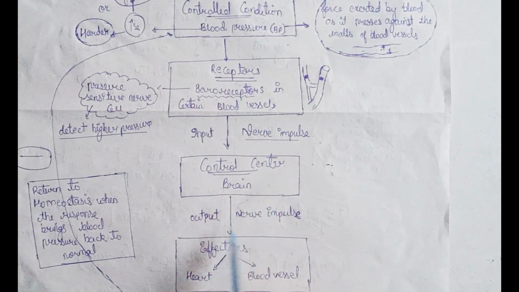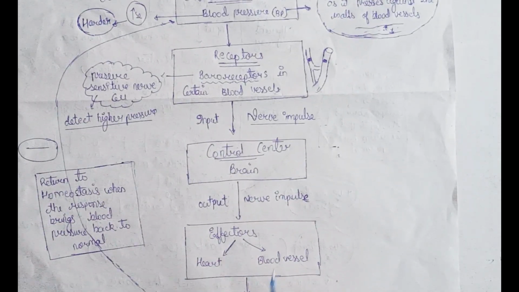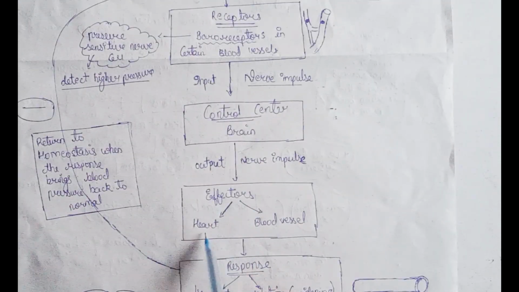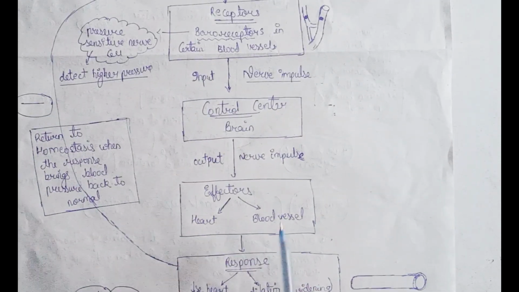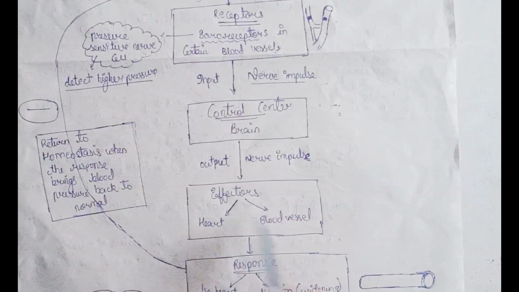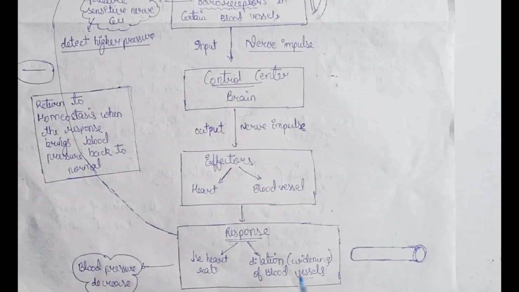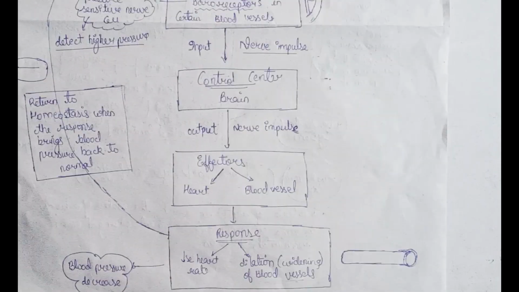Then the brain sends the information to the effectors through nerve impulses. The effectors are the heart and the blood vessels, since organs and tissues behave like effectors. What are the responses? The heart rate decreases and the blood vessels dilate, or widen. Then the blood pressure decreases and homeostasis is maintained.